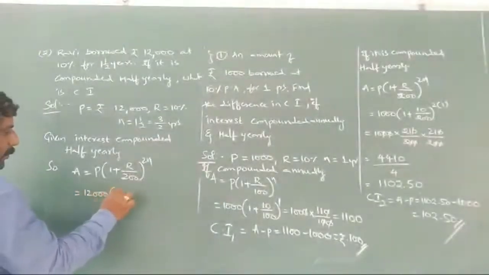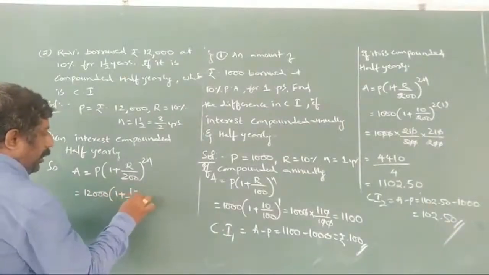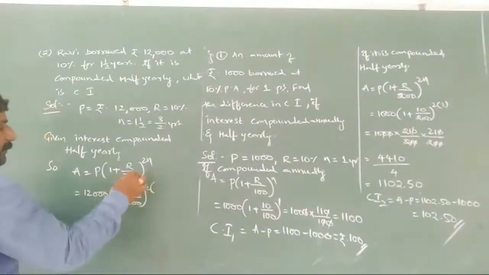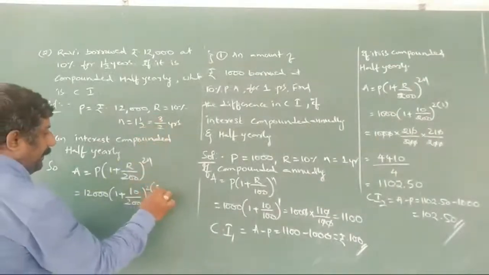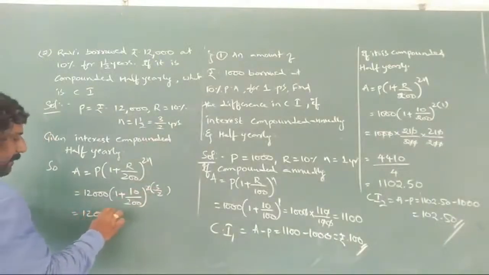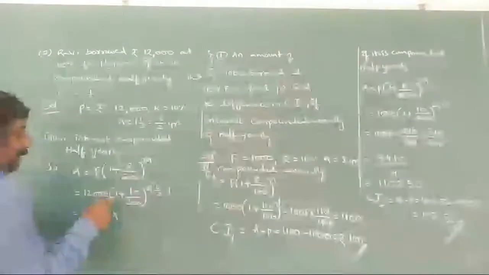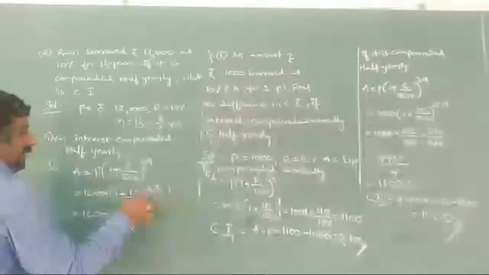12,000 into 1 plus, what is R? 10 by 200, whole to the power of 2n, what is n? 3 by 2. The 2 is getting cancelled. So 12,000 into 1 plus 10 by 200, that is 200 plus 10, 210 by 200, to the power of 3 by 2.